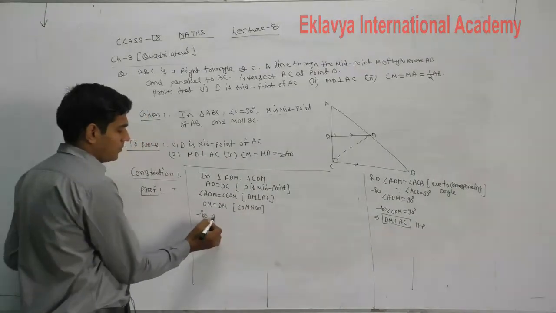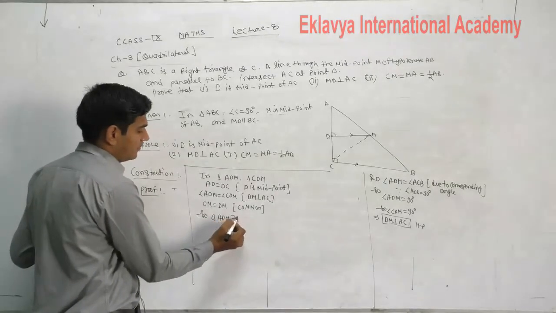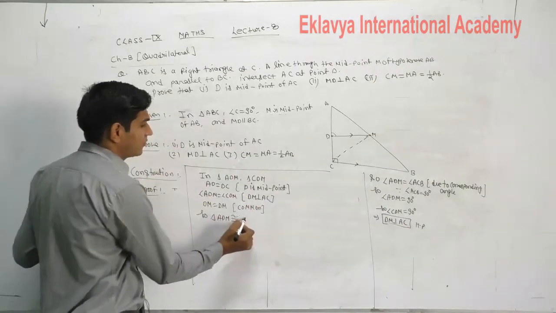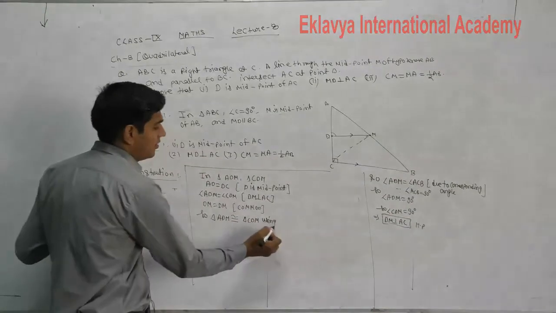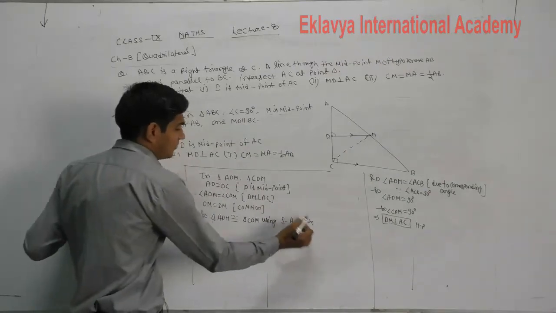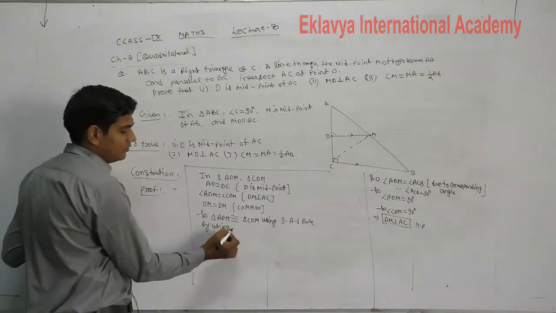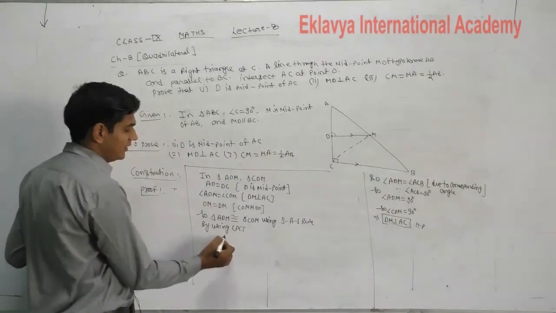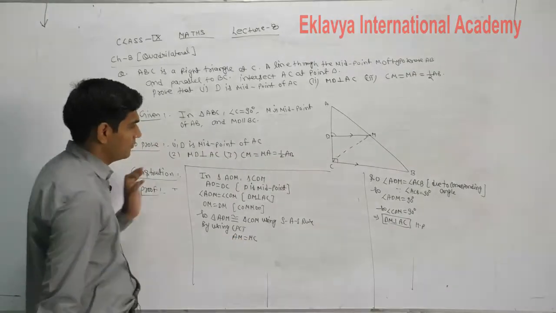So triangle ADM is congruent with triangle CDM using the SAS rule. By using CPCT, AM is equal to MC.